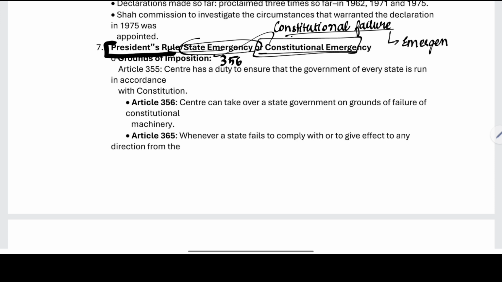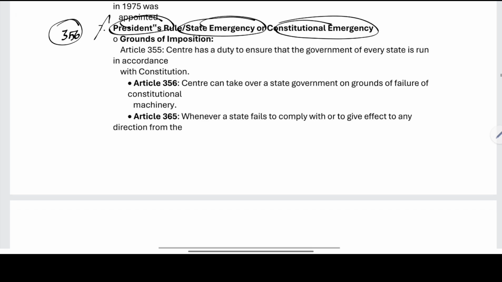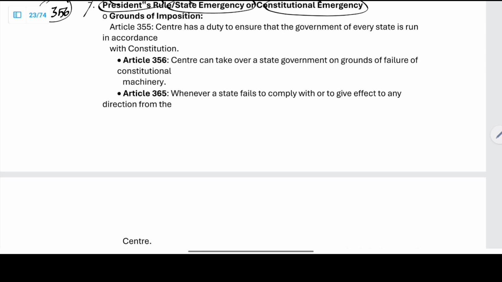So we can say this as the President's Rule or the state emergency, or even that the Constitution itself is having an emergency. The three names given for the President's Rule under Article 356 are President's Rule, Constitutional Emergency, or the State's Emergency. What is the ground of imposition?